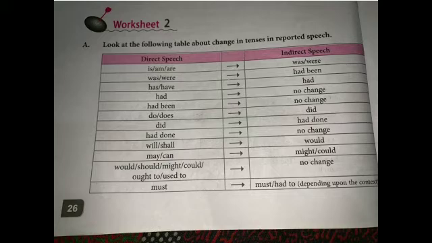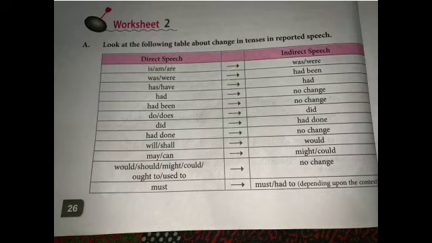Will changes into would. Shall changes into should. May changes into might. Can changes into could. Would, should, might, could, ought to, used to have no change. Must stays must or changes into had to, depending upon the context.